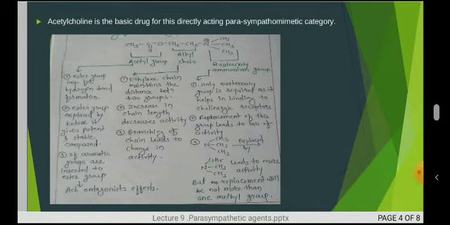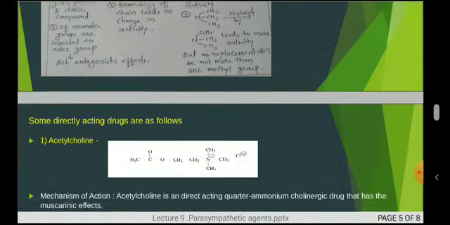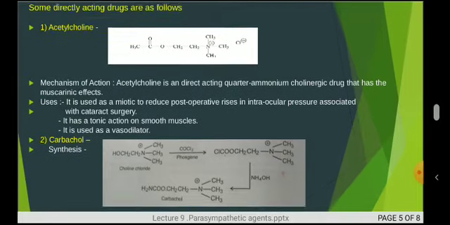So this is the SAR, the structural activity relationship of the parasympathomimetic drugs in the direct acting category. Moving towards some important drugs from this category, which we will discuss here one by one.